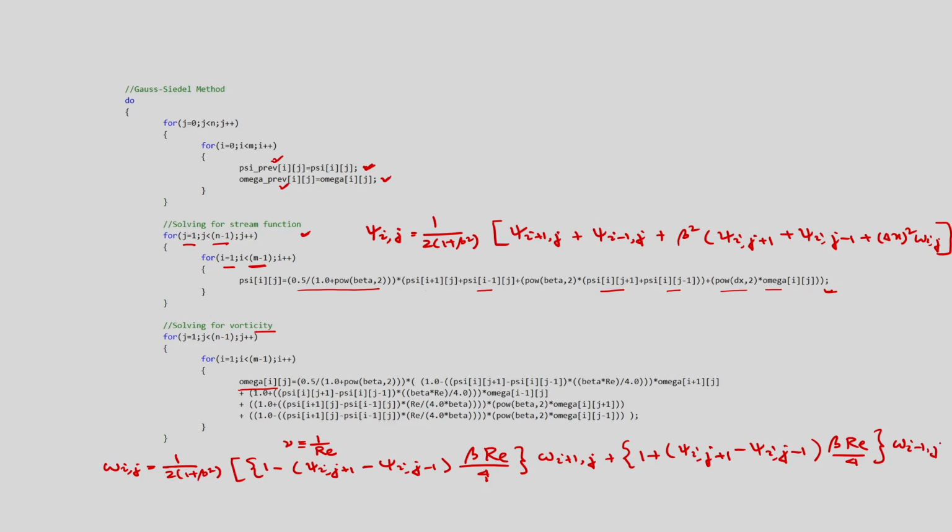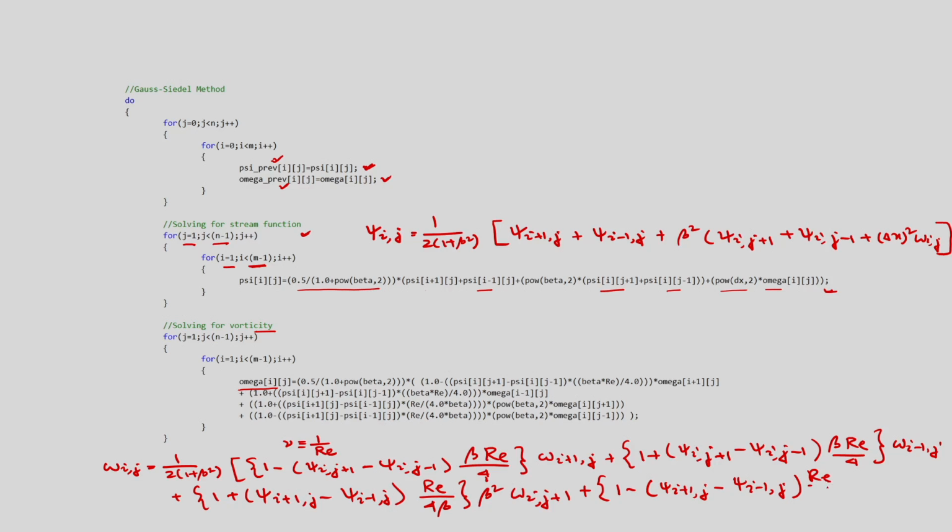omega I minus 1 j plus 1 plus psi I plus 1 j minus psi I minus 1 j, okay, then Reynolds number by 4 beta square omega I j plus 1 plus 1 minus psi I plus 1 j minus psi I minus 1 j, Reynolds number by 4 beta square omega I j minus 1.